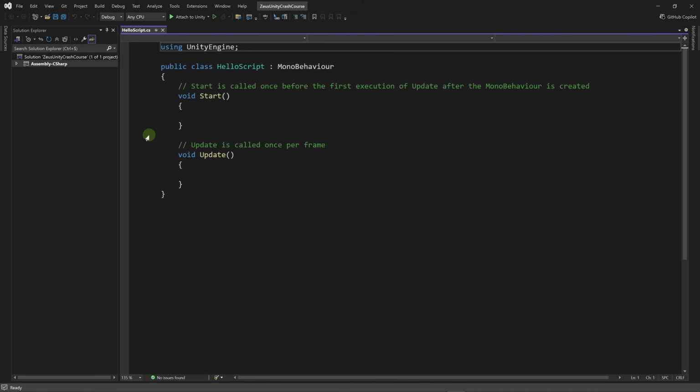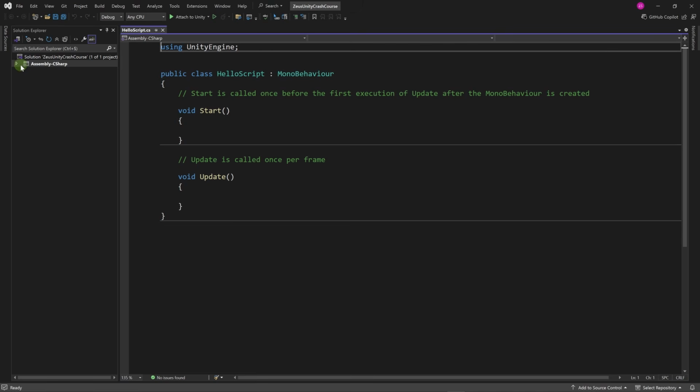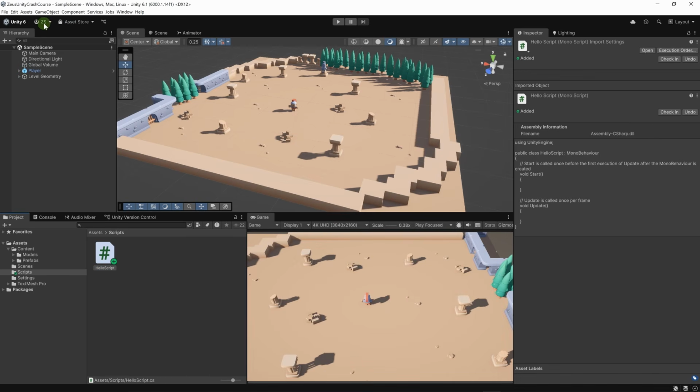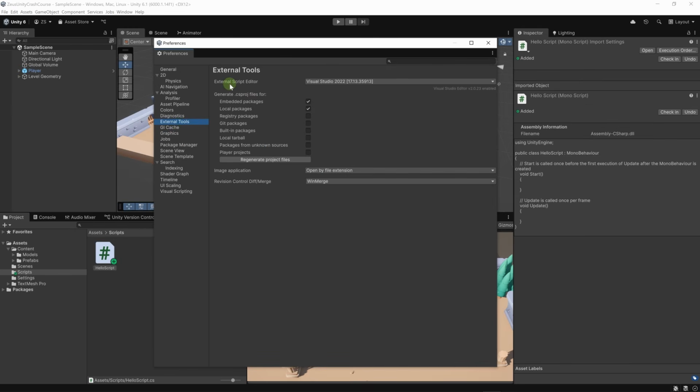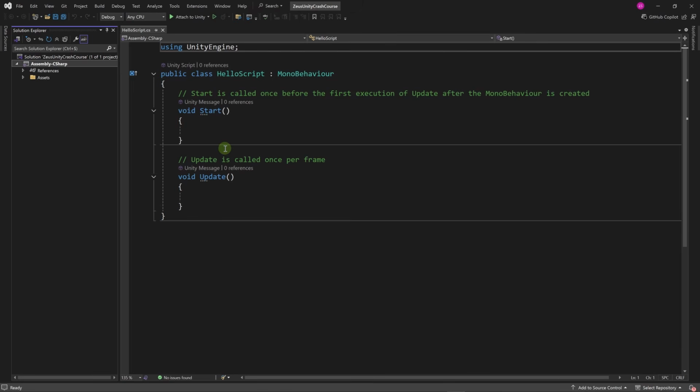And by the way, you can use Visual Studio and you can use pretty much any text editor that you prefer. In Unity, if we go to Edit, Preferences, External Tools, here you can choose what external script editor your code will open in when you double click on a script. We have the choice to set Visual Studio by default, and we also have the option to choose another, so you can browse and find your application. Okay, let's go back to Visual Studio.